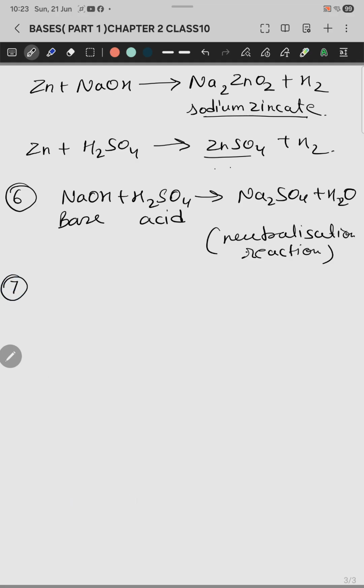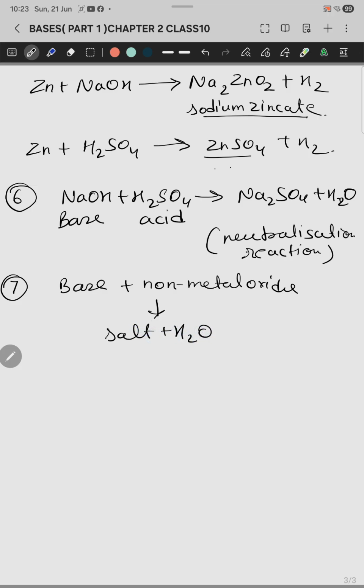Now the seventh property we have: when bases react with non-metal oxide, what will happen? It will give you salt plus water. We studied a similar reaction with acids, but in that case acid reacts with metal oxide and gives salt plus water. But in this case, when a non-metal oxide reacts with a base, it will give you salt and water. This is also an important reaction, so just learn carefully.